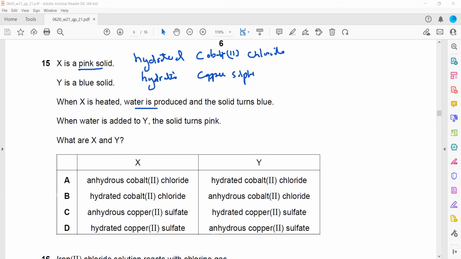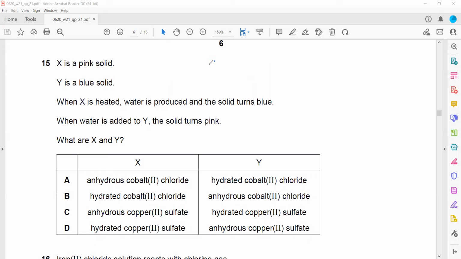And what about Y? X is hydrated cobalt 2 chloride. When we have cobalt 2 chloride, it will decompose, like we have CoCl2.6H2O. When we supply the heat energy, it becomes CoCl2 plus 6H2O. So this is pink in color. This one is blue in color. And when we add water, the blue color changes to pink.